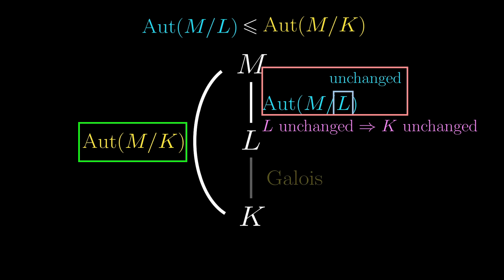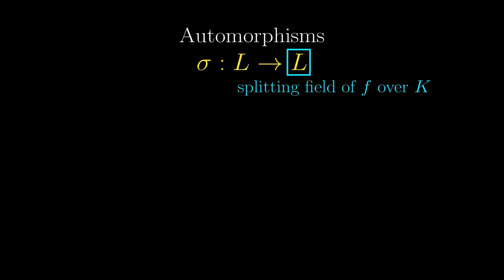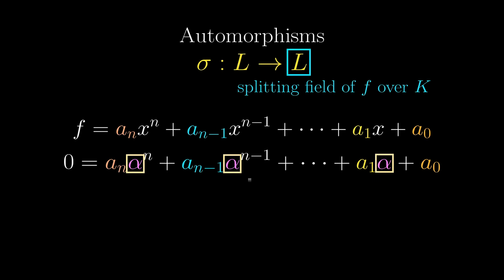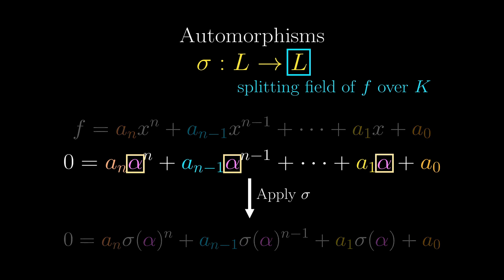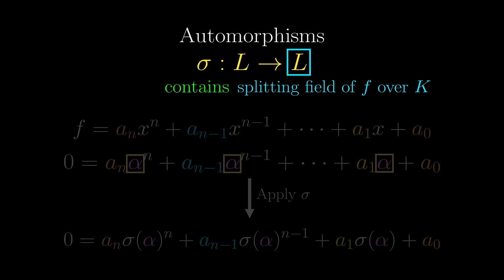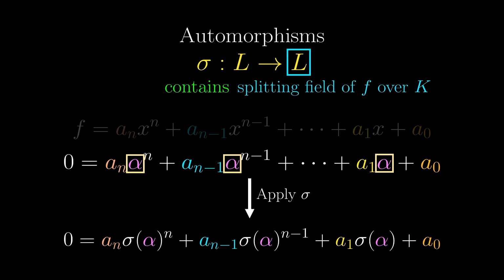But actually, because L over K is a Galois extension, we can say something more. Remember how we said automorphisms just permute the roots? Well, actually, for this argument to really work, L doesn't even need to be a splitting field of F. The only implicit assumption here is that alpha is in L, so that you can apply sigma to it. So L can actually be an even bigger field, it just needs to contain all the roots of F, but maybe something more. In that case, it will still send a root of F to another root of F.